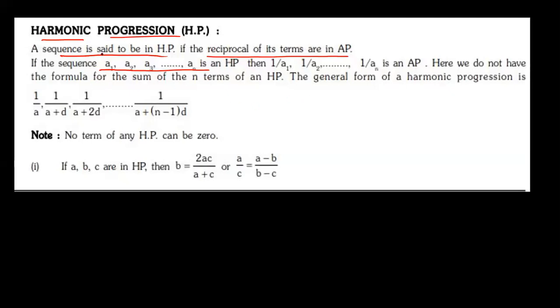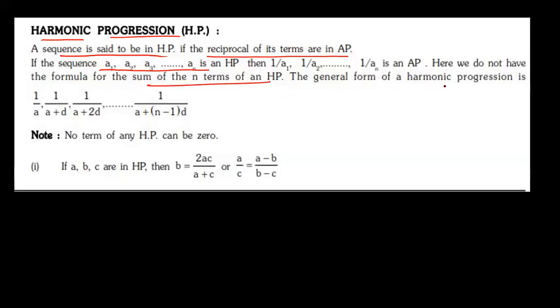So what is the harmonic progression? A sequence is said to be HP if the reciprocals of its terms are in AP. So choose any sequence A1, A2 and so on, AN that are in HP. Then their reciprocals are in AP. Dear students, here we do not have any formula for the sum of the n terms of an HP.